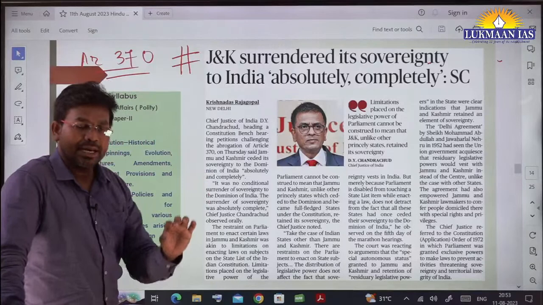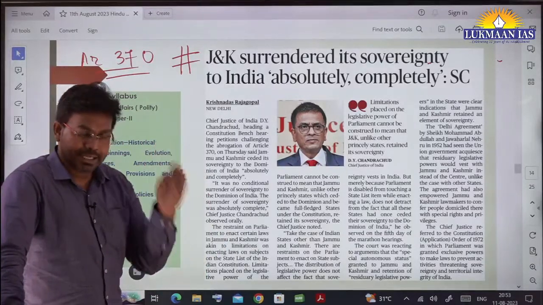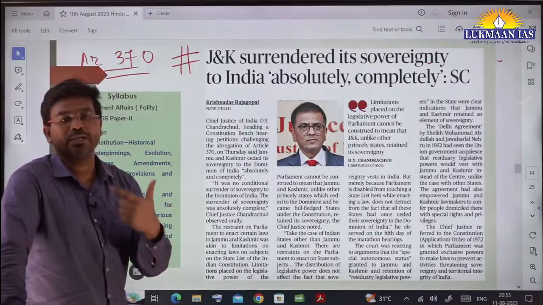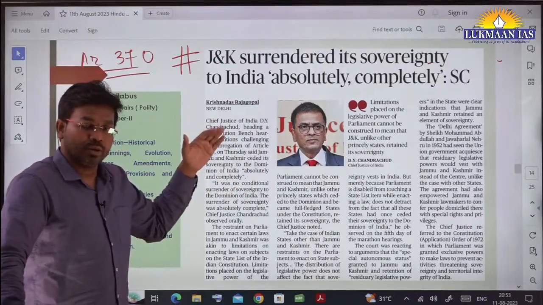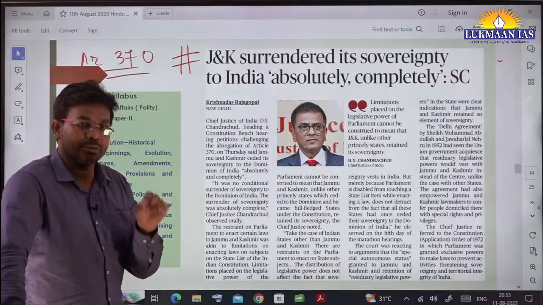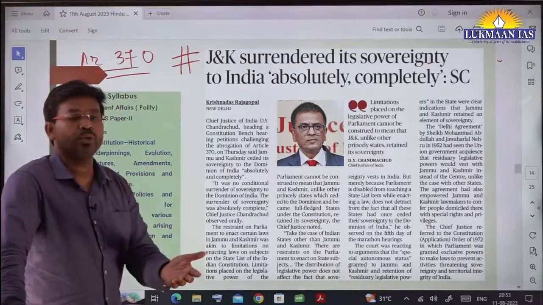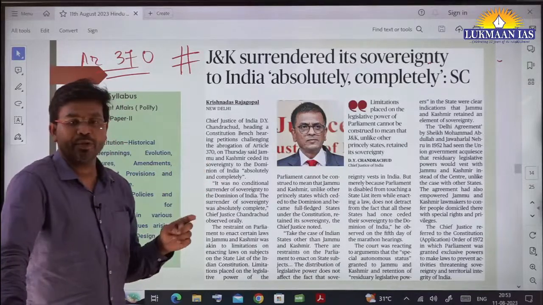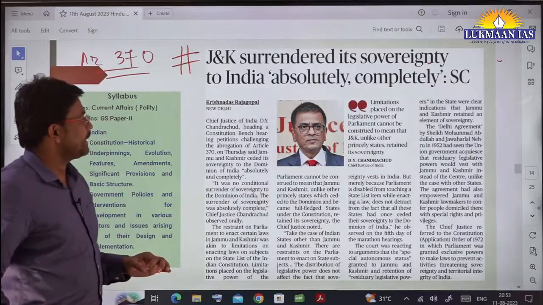So in 2019 the government of India abrogated Article 370. They changed the statehood of Jammu and Kashmir and made two union territories, Jammu and Kashmir and Ladakh. But during that time most of the political leaders in the state were arrested, and later they were moved from prison to house arrest, and those people are still in house arrest. So they have filed cases in the Supreme Court of India, and a hearing is happening in this regard.